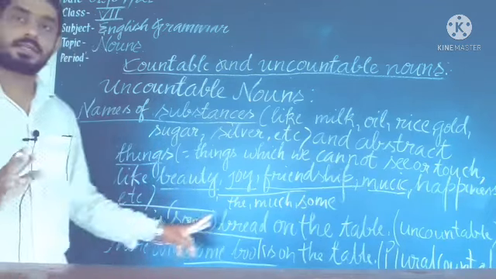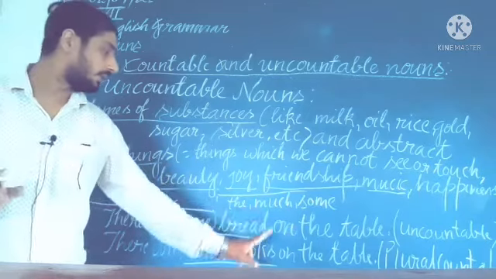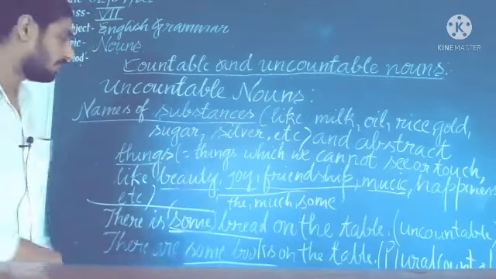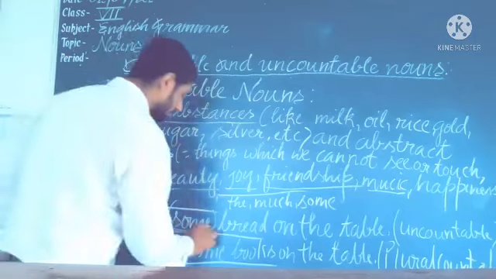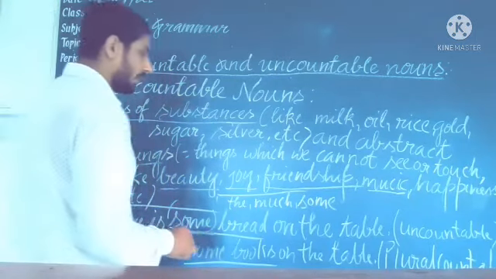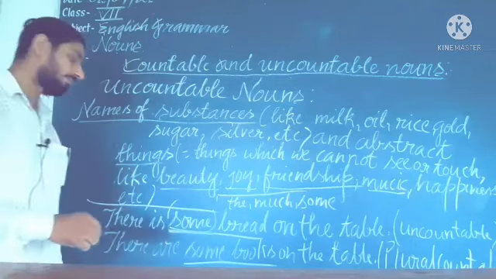We don't use these in general sense, normal sense. We can see the example of some: there is some bread on the table.